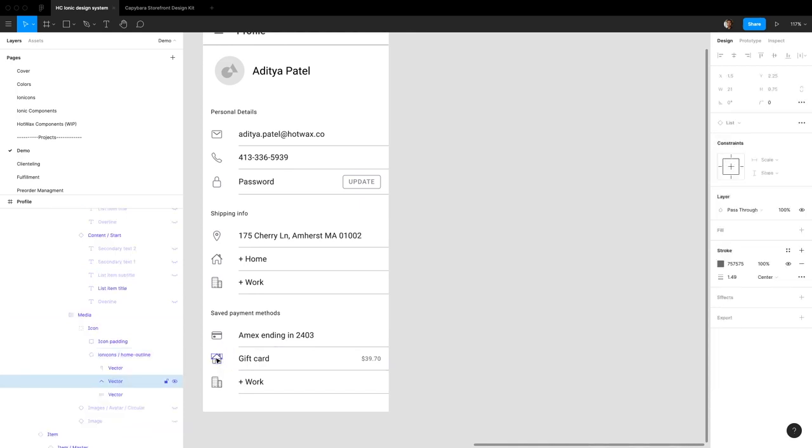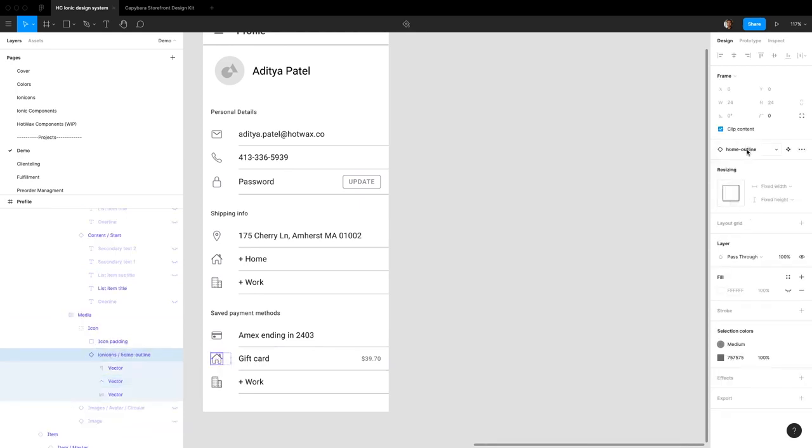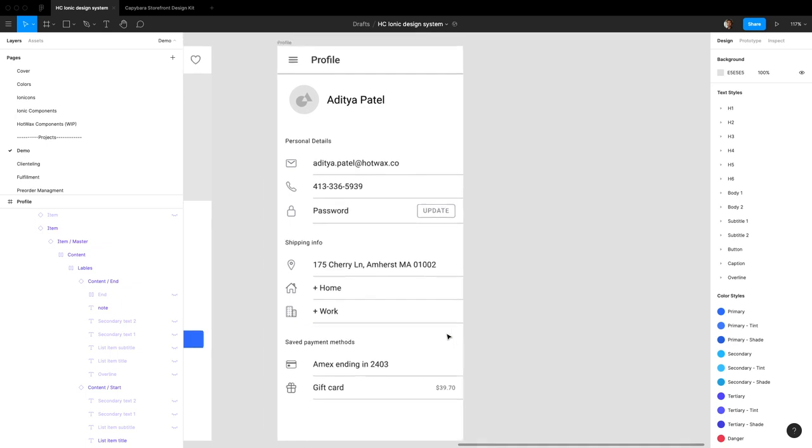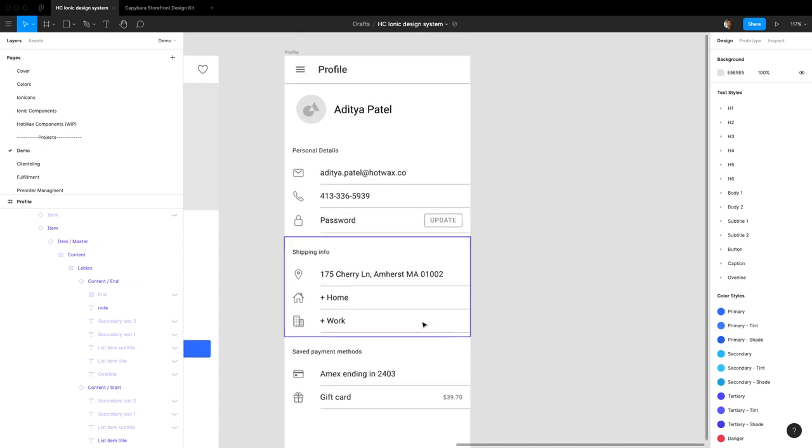And we can use kind of like a reward kind of thing. So gift, let's see what we have for gift. That's good enough. And we don't need the third item. So right here we have a rough look at what a profile page could look like with just the list component used over and over again.